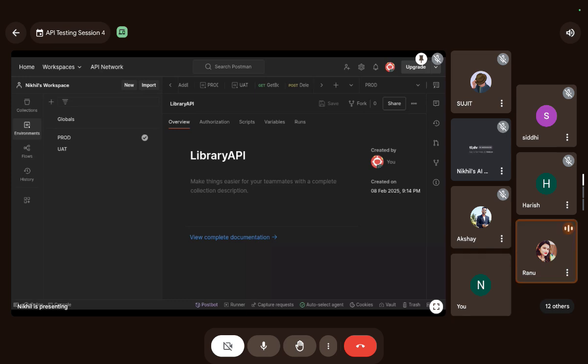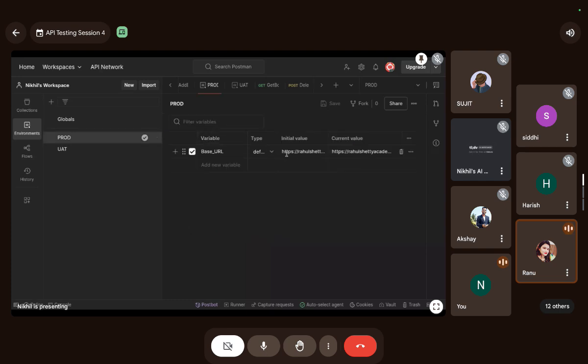See, this production environment has a base URL rahulshettyacademy.com. This means this is pointing to rahulshettyacademy.com. And if I go into UAT, this has a different URL. Okay, now go ahead with your question.